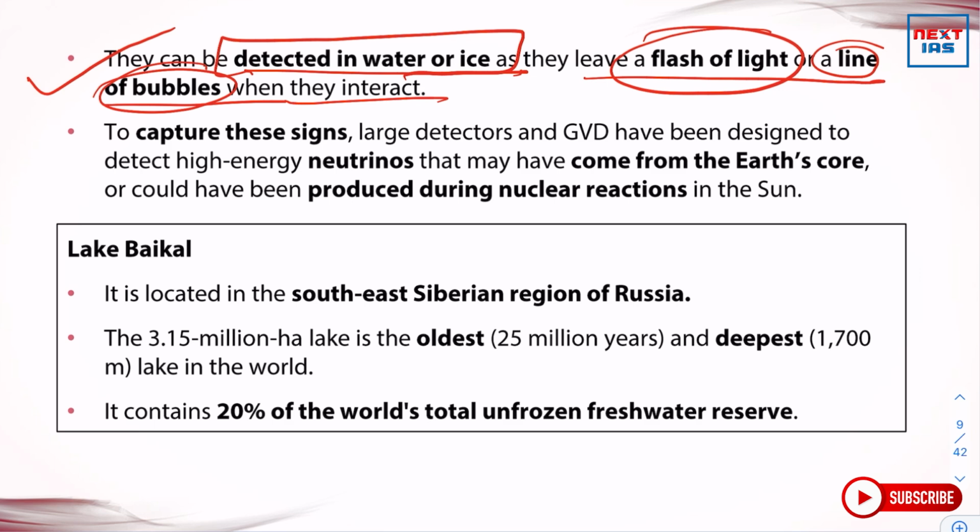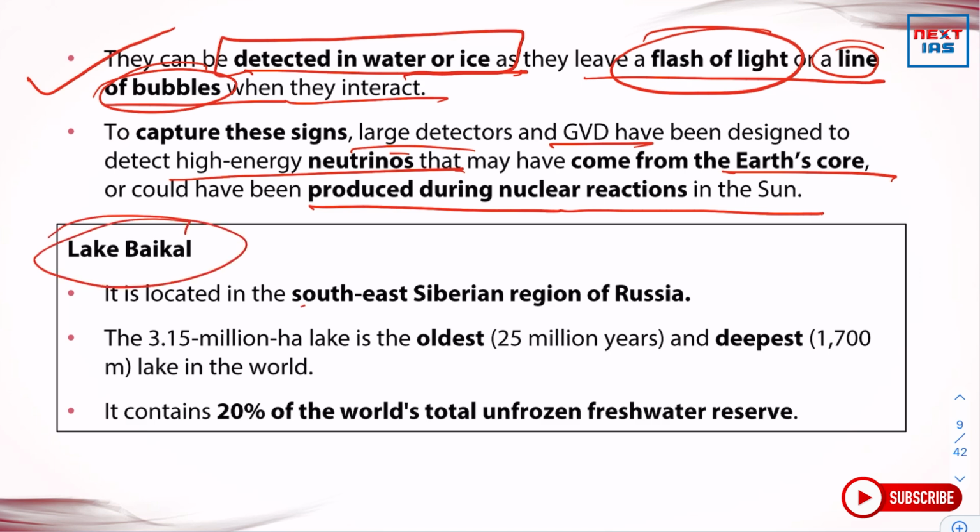When they interact, to capture these signs, large detectors and a gigaton volume detector have been designed to detect high energy neutrinos that may have come from the Earth's core or could have been produced during nuclear reactions in the sun. Let's know about Lake Baikal too.